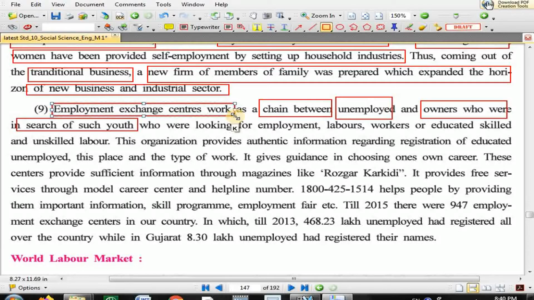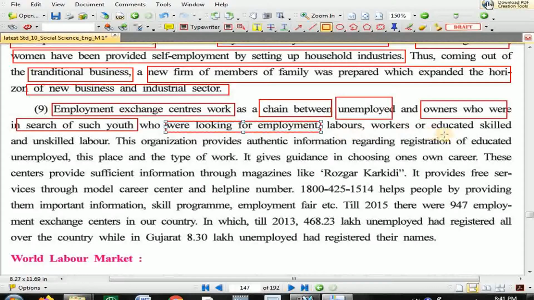Now what does the sentence say? One side we have an unemployed person, the other side we have owners of business houses who are in search of youth to whom they want to give a job. So what does the employment exchange center do? It does the job of a chain between two people: one is the unemployed person and the other side is the owner of the business house who searches for youth. Employment exchange connects both of them. The owners who are in search of youth and the person searching for a job are both connected with the help of the employment exchange center.